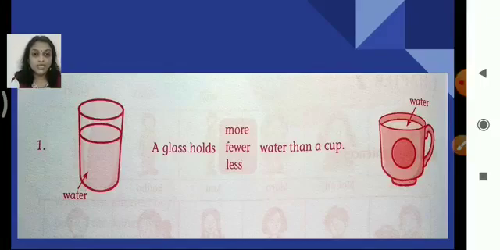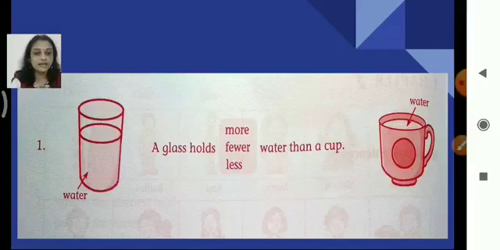Now we have to compare two things. Okay, we have to compare water, right? But the water in these two things, that is in the glass and a cup. So what do you think? A glass will hold more water or less water? Because water is what? An uncountable noun, right? So a glass holds dash water than a cup.